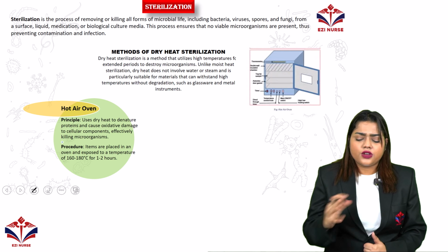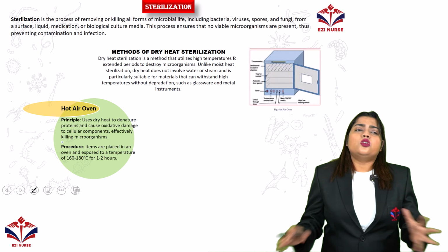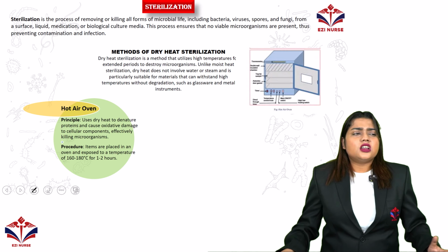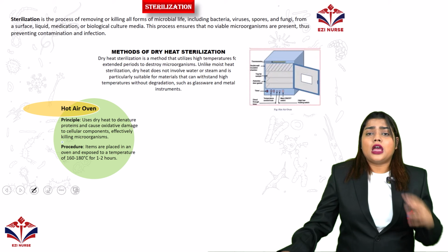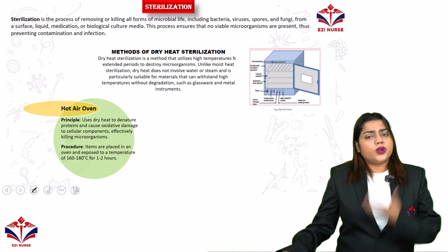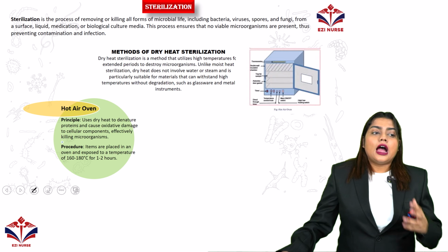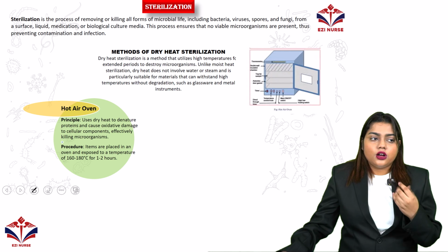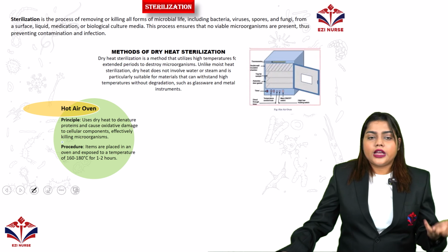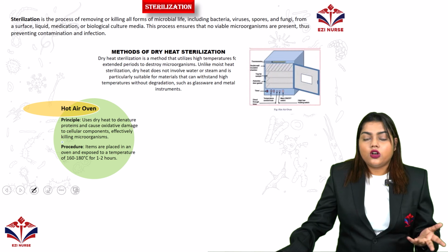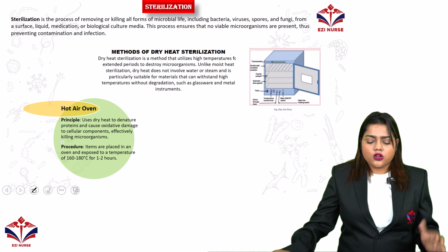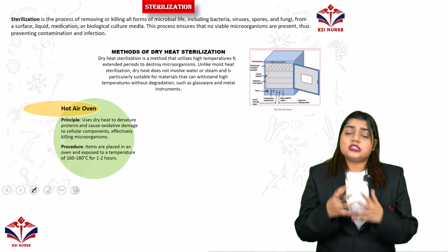Next we will move on to different kinds of methods. There are physical methods, chemical methods and combined methods. Physical methods use moisture, heat, pressure and different kinds of things. In the chemical methods, we directly use sterilizing agents like alcohol, rubbing alcohol, or ethanol, or different other types of acids. All these things we can use as a sterilizer.